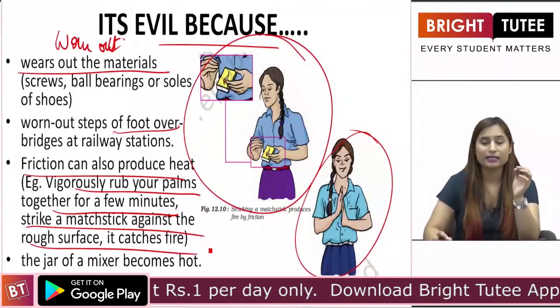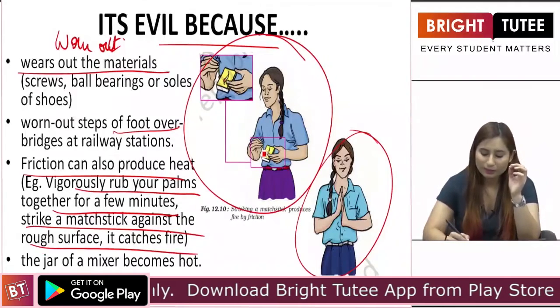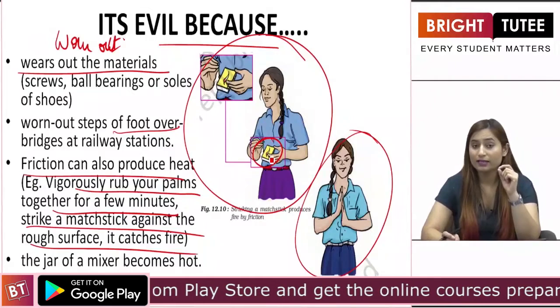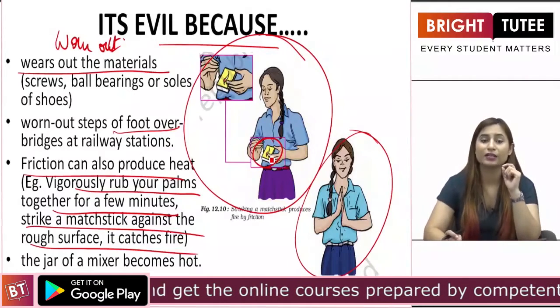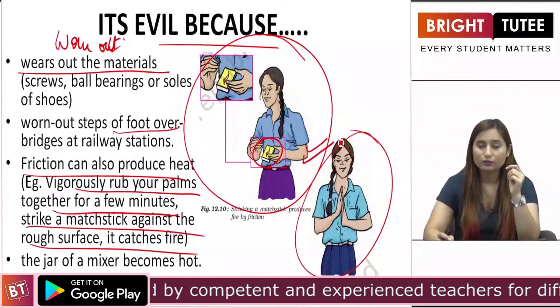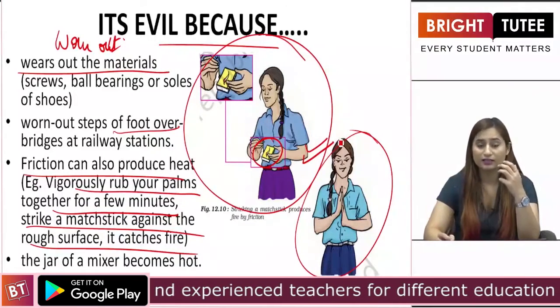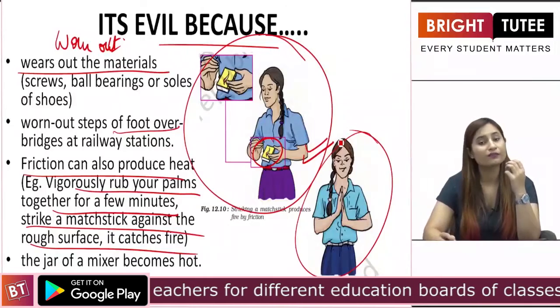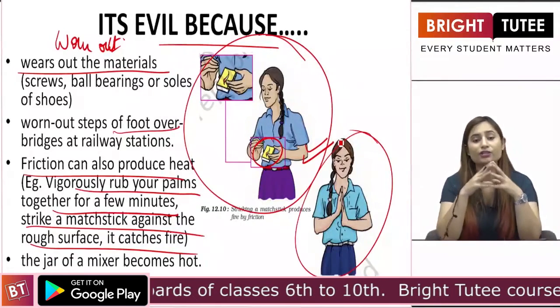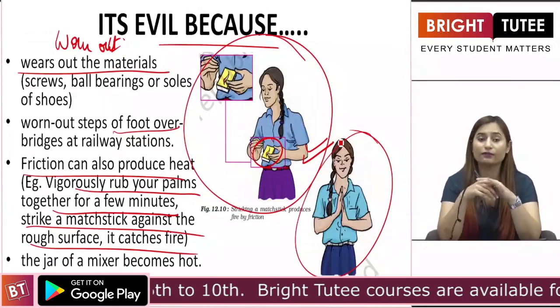This is a typical example that when the girl rubbed this matchstick on the surface of the box, the matchstick catches fire. So there is some production of heat energy, which leads to this fire, right? So this is another disadvantage, that there is a release of heat during friction. So students, this was all about why friction is necessary and why it is evil for us as well.